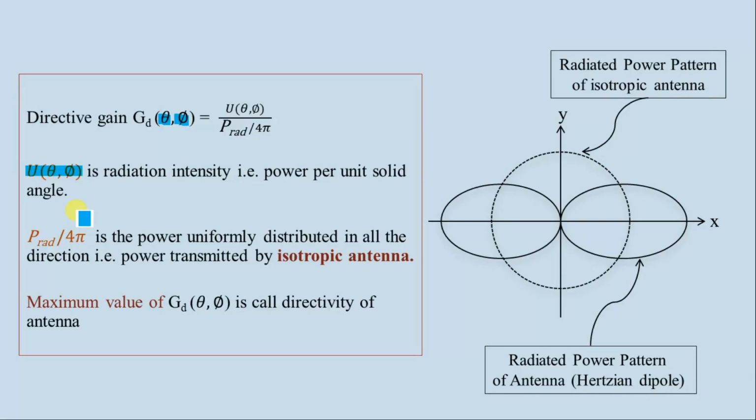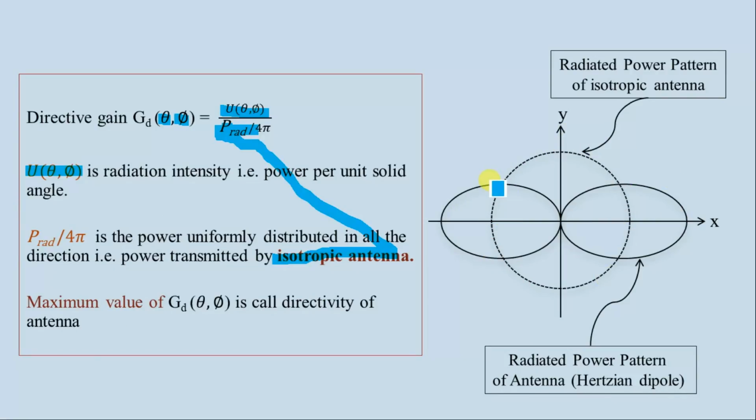So in a unit solid angle, what is the power that the antenna radiates? And what if it had been an isotropic antenna, how much power would it radiate? So how to calculate the power if it had been an isotropic antenna? You calculate the total power, this is P radiated, and divide that total power by 4 pi. This is the mathematical explanation.